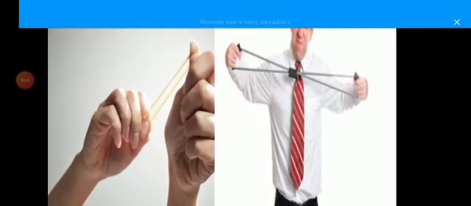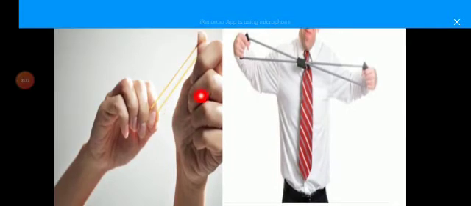Look at this diagram. This one is the rubber and this one is the steel, which is more elastic as compared to the rubber.